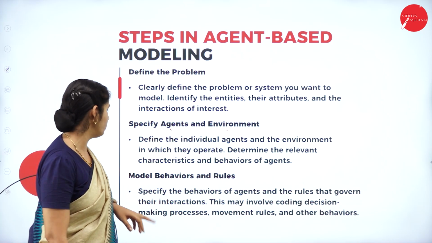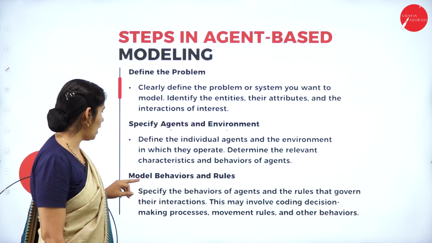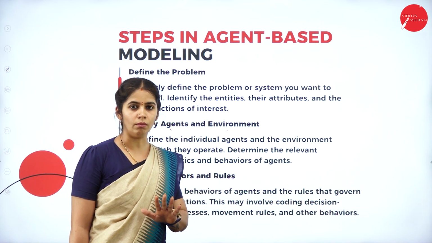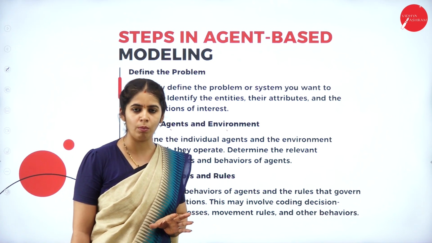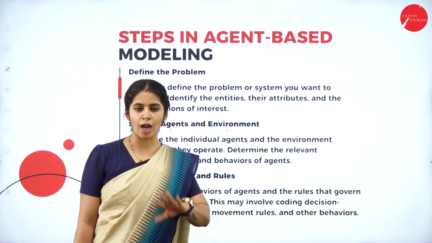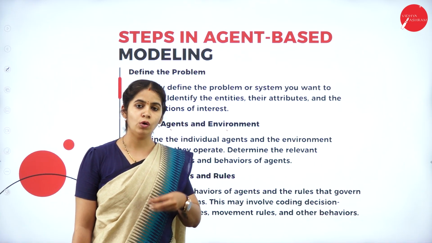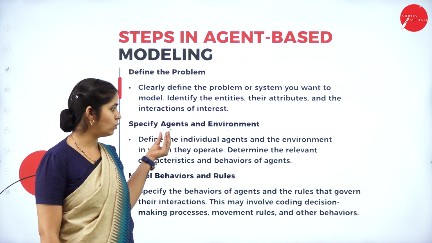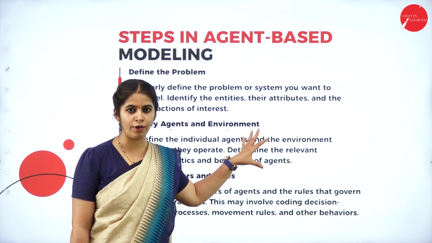Then, after specifying the agent and the environment, next we have model behavior and rules. Now we know the problem, we have some strategy to find the solution, we know which agent is going to work on it, and which environment we are going to work in.